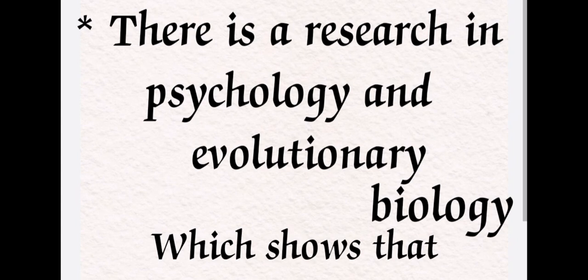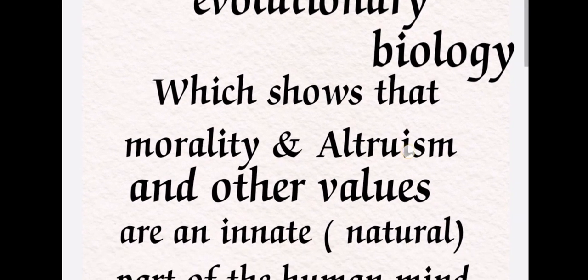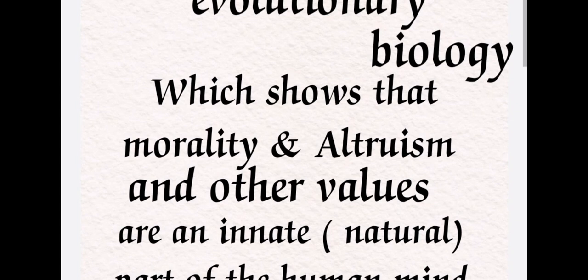So the entire research was in psychology, which means the human mind, and evolutionary biology, which means the process of human beings. It shows that morality and altruism and other regarding values are an innate part of the human mind.